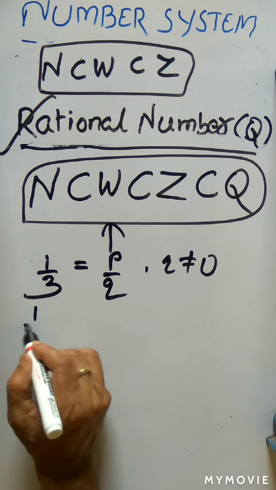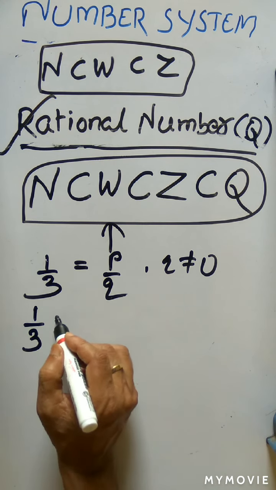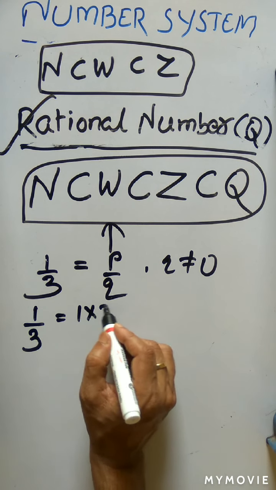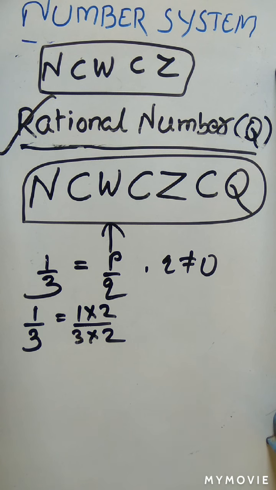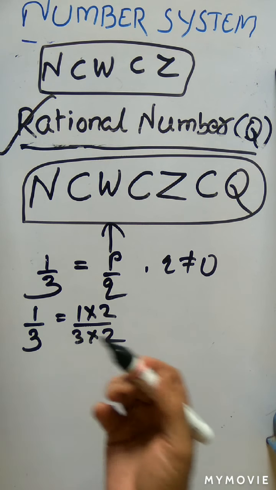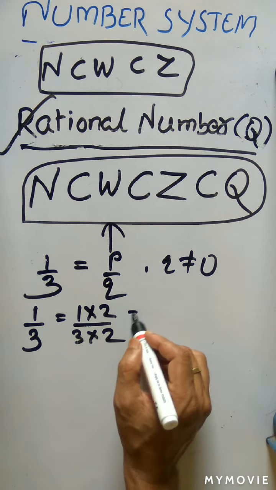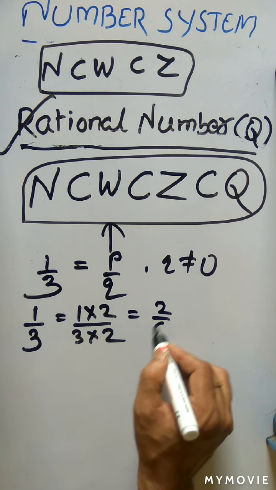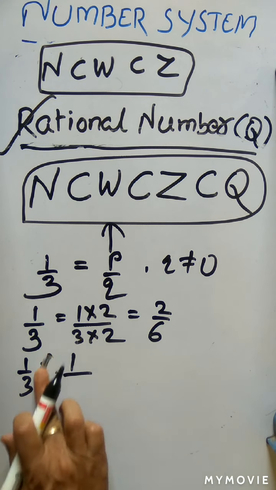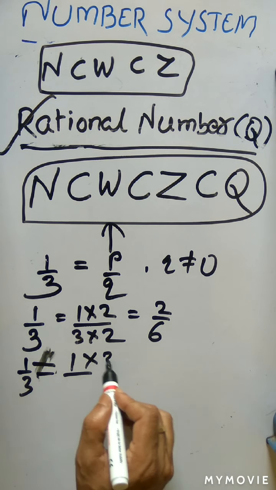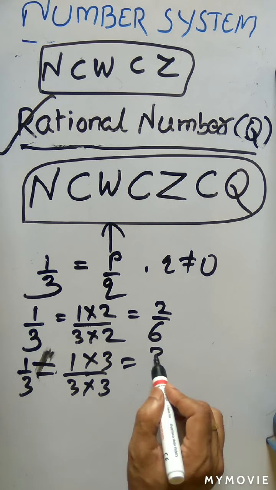Now you know from the previous classes, 1 by 3 can be represented as 1 into 2 by 3 into 2. If you multiply and divide by the same number, then the ratio will remain as it is. So 1 by 3 can be written as 2 by 6. Similarly, multiply 1 into 3, 3 into 3, that is 3 by 9.